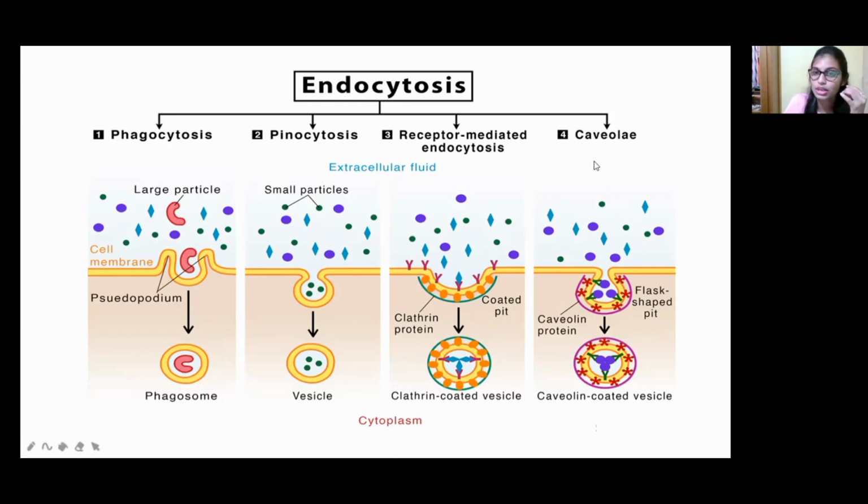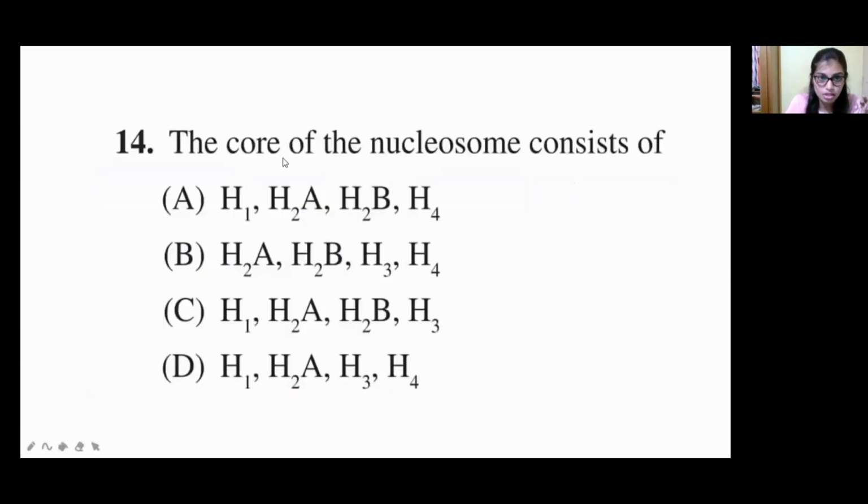The last type of endocytosis is caveolae. In receptor mediated endocytosis the clathrin protein is present, but here the caveolin protein attaches and forms a flask-shaped, pit-like structure, forming a vesicle to bring the molecules inside the cell. These four processes take place. So that is about the transport system.